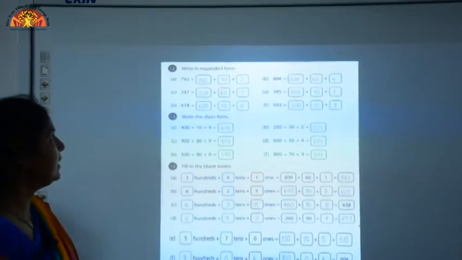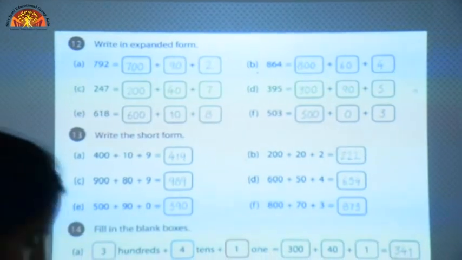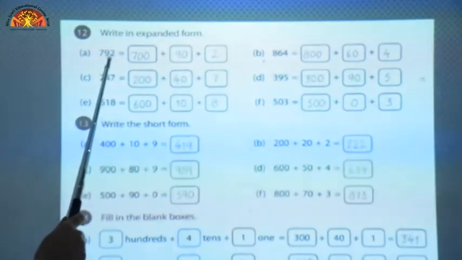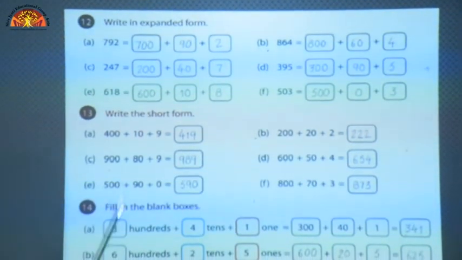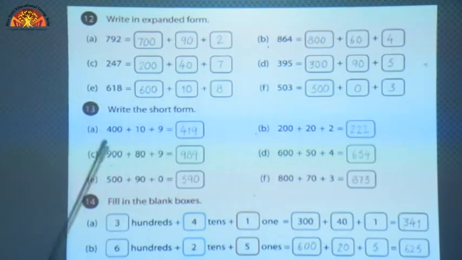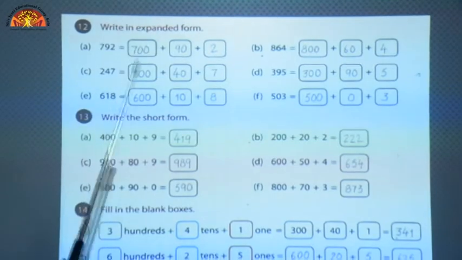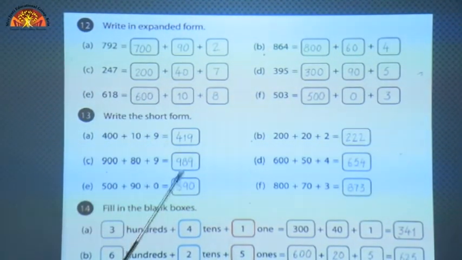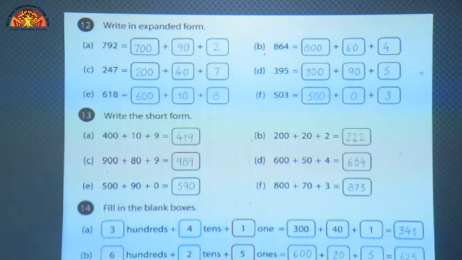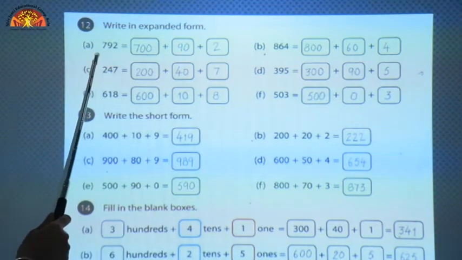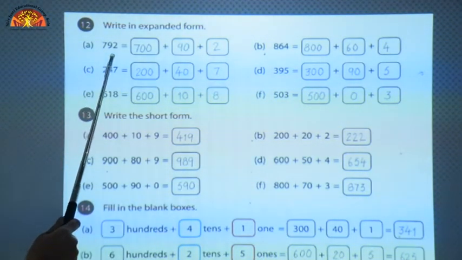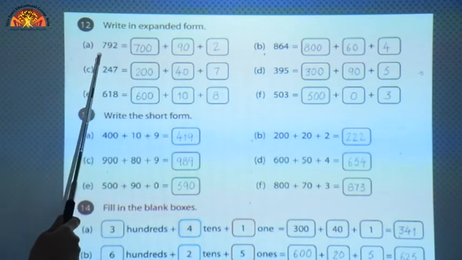Now write in expanded form. Here the number is given in short form, so you have to write this number in expanded form. Expanded form means bigger form. So as we read this number according to their places, we have to write the place value of each digit. Here 7 is at hundreds place, so we will write 700 for this 7.